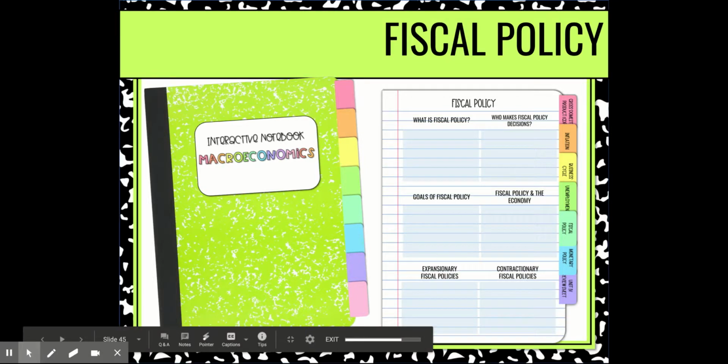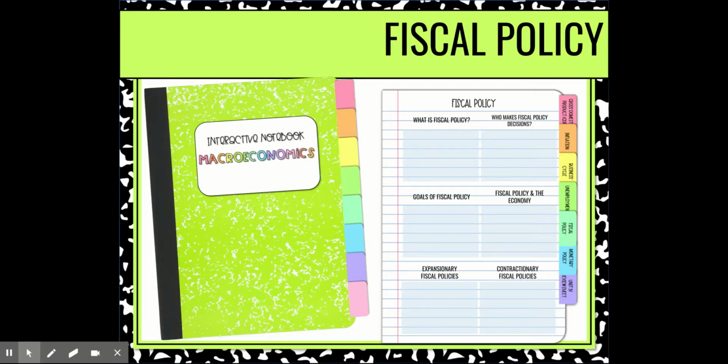Today we're going to be talking about fiscal policy, so be sure to follow along in your interactive notebook on macroeconomics. Prior to this, we have studied the four economic indicators: gross domestic product, inflation, unemployment, and the business cycle. All of those indicators, or symptoms of the economy, have told us if the economy is healthy or sick. Now we're at the point where we're looking at the policies that correct any of the sickness of the economy. Fiscal policy is the first policy that we'll be looking at.